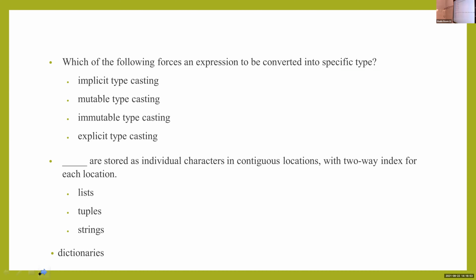Which of the following forces an expression to be converted into a specific type? Implicit type, mutable type, immutable type, explicit type. Second. Forced conversion, that is the meaning. Forced conversion. Aditya, present.